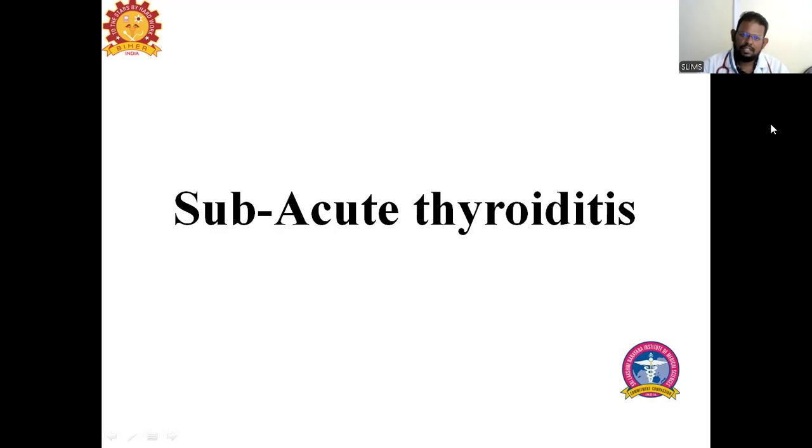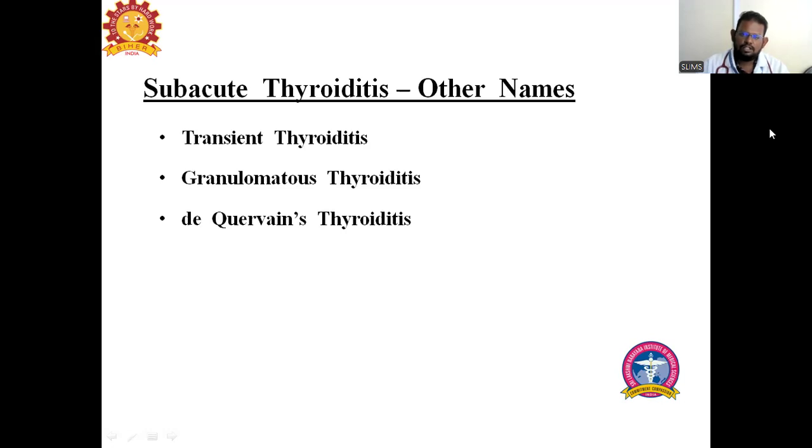The second topic is subacute thyroiditis. As the name suggests, this is a subacute disease, usually taking more than 6 weeks to produce symptoms. Acute disease is usually less than 6 weeks, and subacute disease is more than 6 weeks. It is also called transient thyroiditis, granulomatous thyroiditis, and de Quervain's thyroiditis. De Quervain's is the commonly used term.